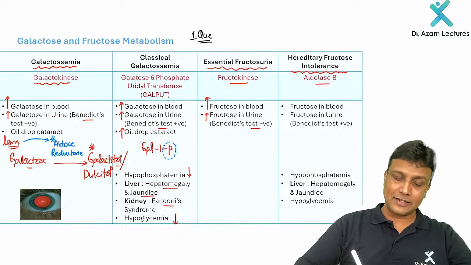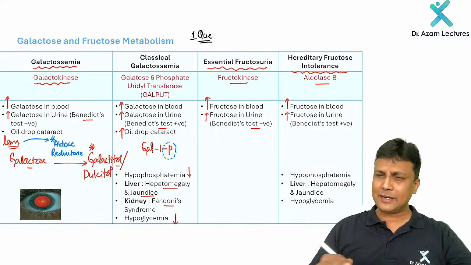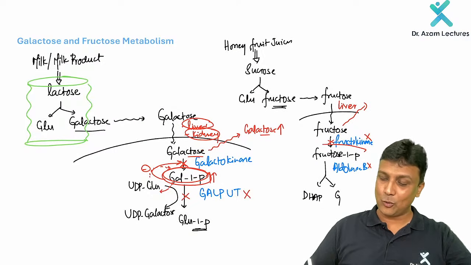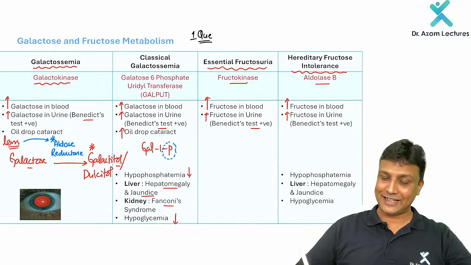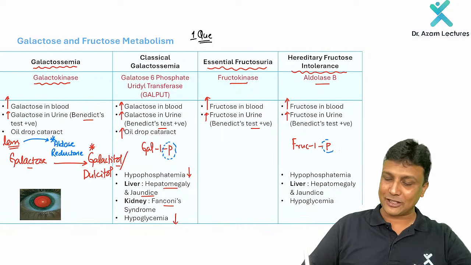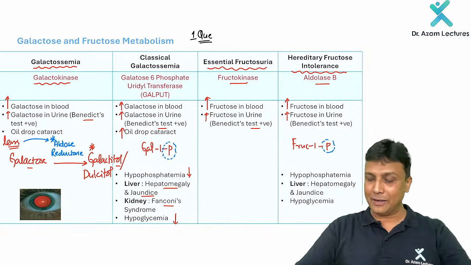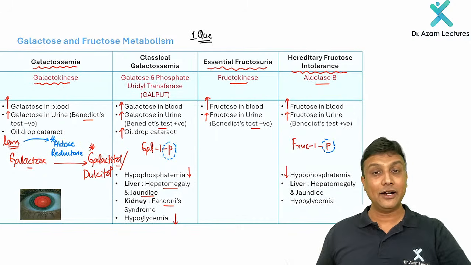And after that, my dear friends, remember, in hereditary fructose intolerance the fructose is increasing in the blood and going in the urine. That is absolutely the same. But how to do the differential diagnosis here? Again, what is getting accumulated? Fructose 1 phosphate is getting accumulated. And when fructose 1 phosphate is getting accumulated, the phosphate group will be trapped, leading to hypophosphatemia, a decreased level of phosphate in the blood.